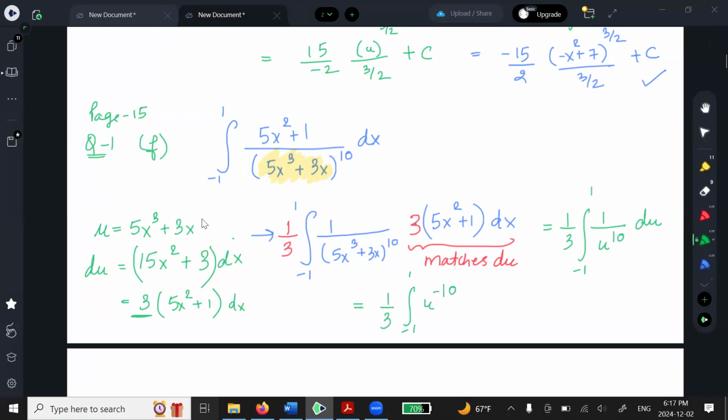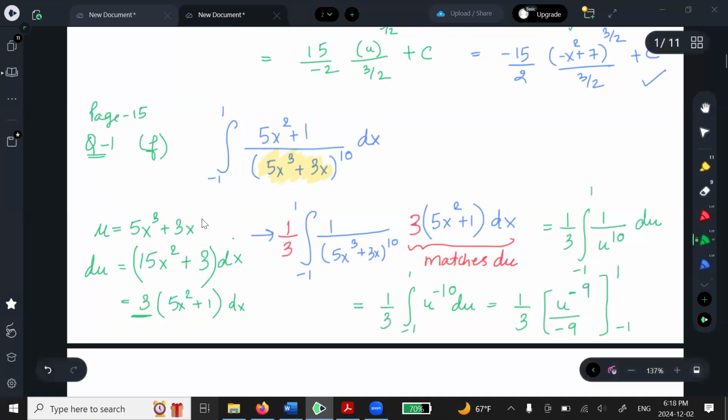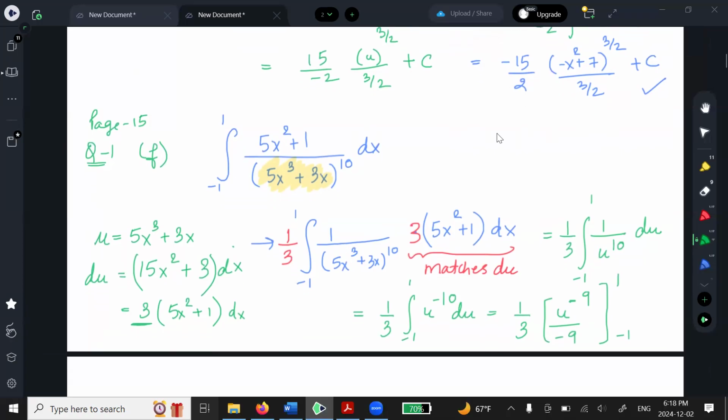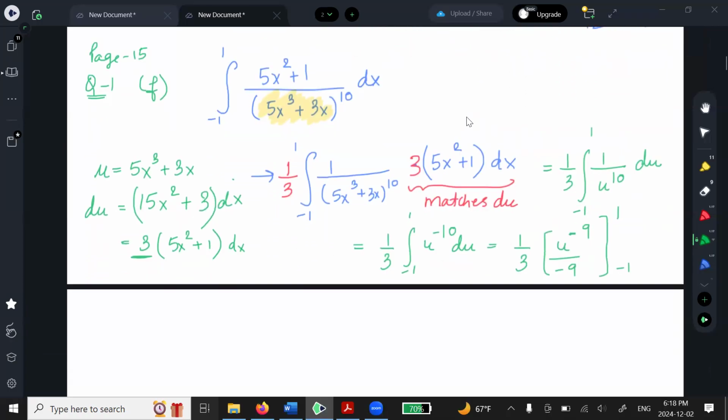It becomes negative power. Be very careful with negatives, okay? You are adding 1, it becomes -9. Now there is one step extra in this problem. The extra step is it's a definite integral. So you have to find a number. You cannot just replace the u and leave it there, right? This requires a little bit more work. So if this question comes up in the exam, it will be a very expensive question. Many subparts, it will be worth a lot of points. Okay, so make sure you complete it fully.